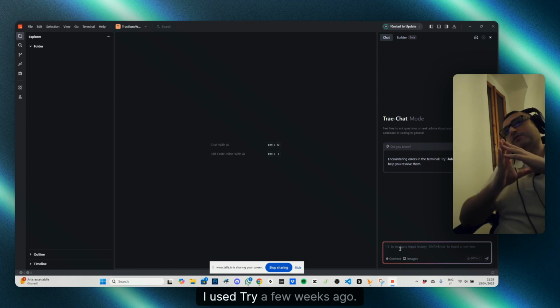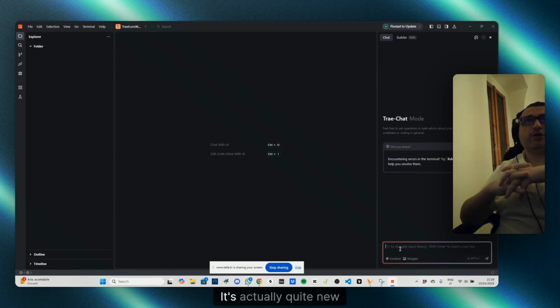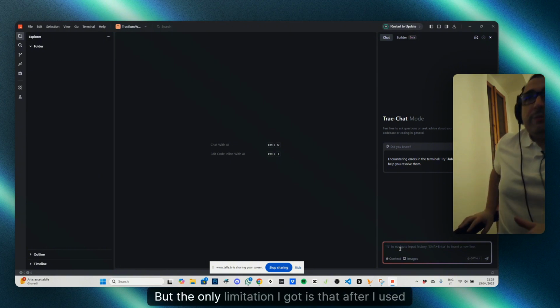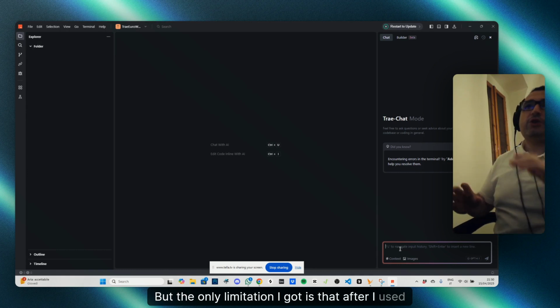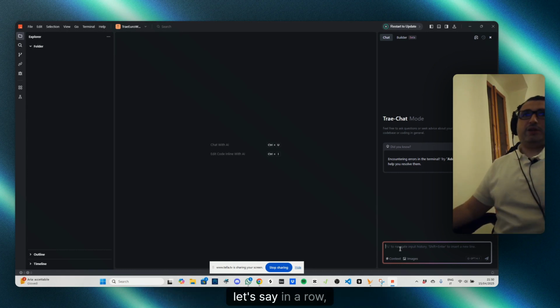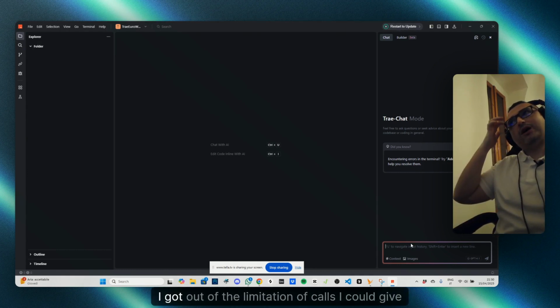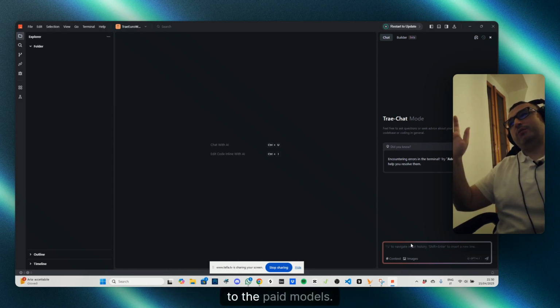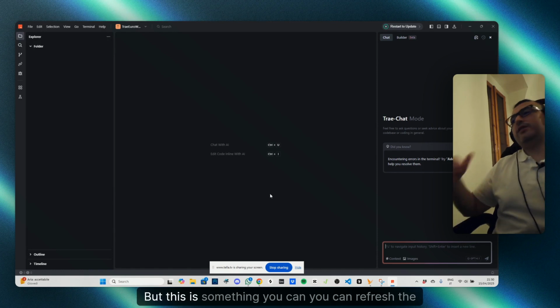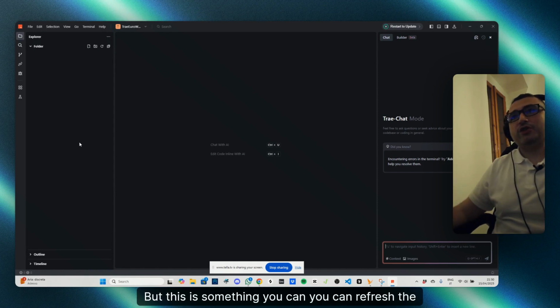I used Trae a few weeks ago. It's actually quite new, this alternative to Cursor. But the only limitation I got is that after I used it for 2 hours in a row, I ran out of the calls I could give to the paid models. But this is something you can refresh the day after.